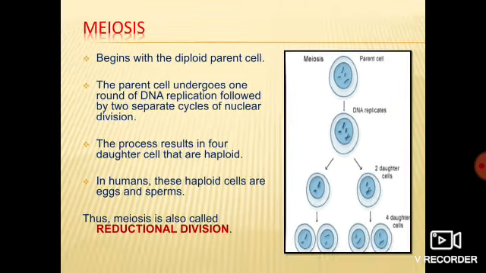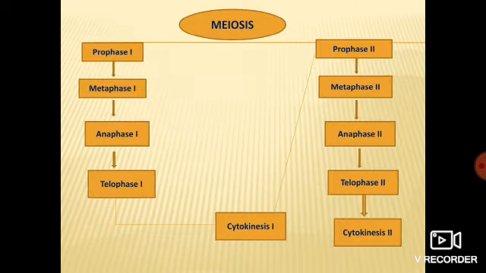Before starting with everything in detail, just have a look at this flow chart. If we see, meiosis is divided into 2 types, meiosis 1 and meiosis 2. Meiosis 1 consists of the phases prophase 1, metaphase 1, anaphase 1 and telophase 1, which is then followed by cytokinesis 1.